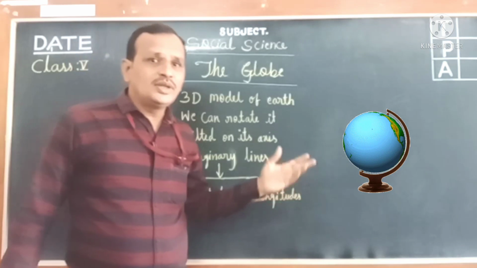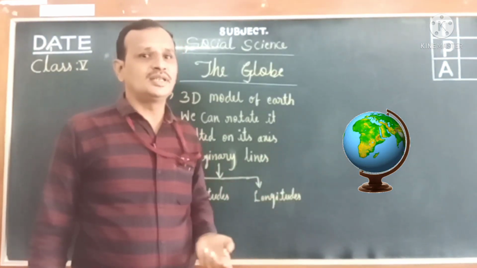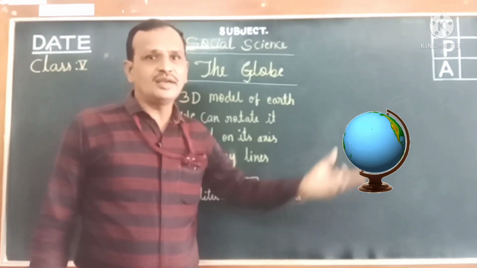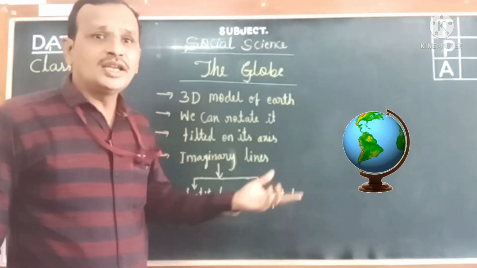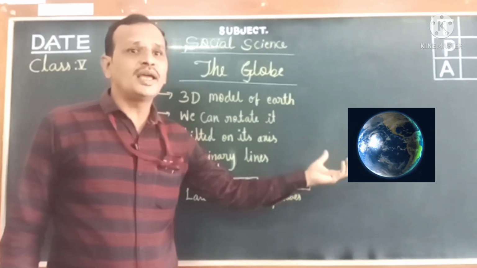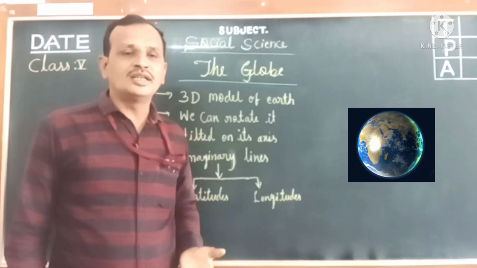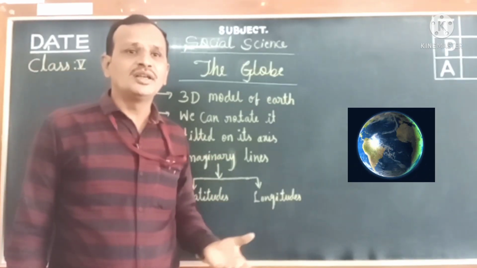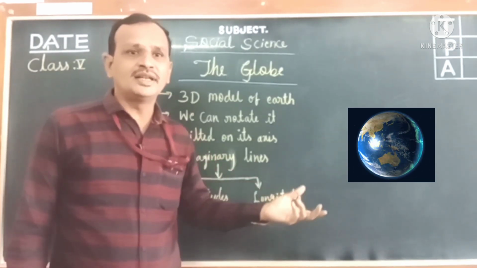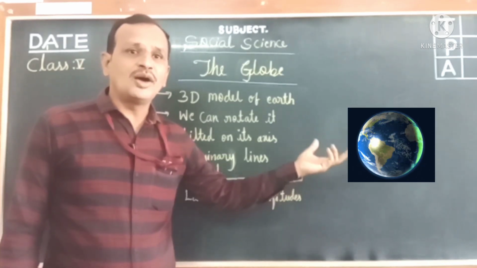Students, as we know, the globe is a model of the Earth's shape, isn't it, children? And it is spherical or round in shape. We already know that the shape of the Earth is round, and it was proved by the European explorer Ferdinand Magellan. In our last chapter we already discussed the topic shape of the Earth. So who proved that the shape of the Earth is round?